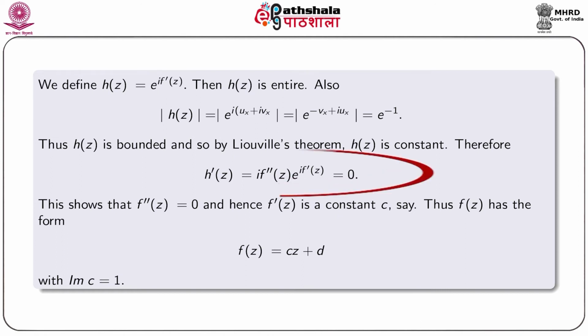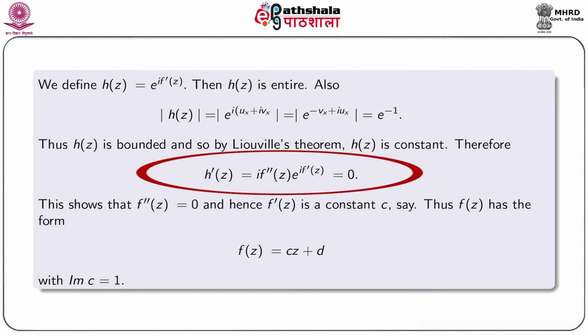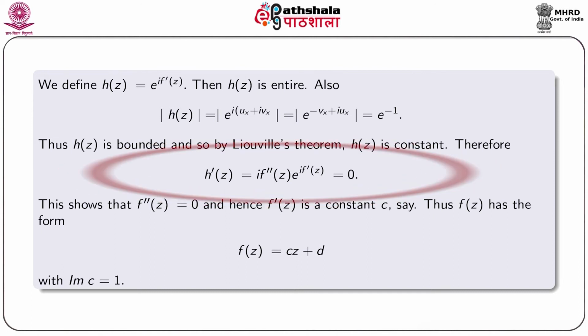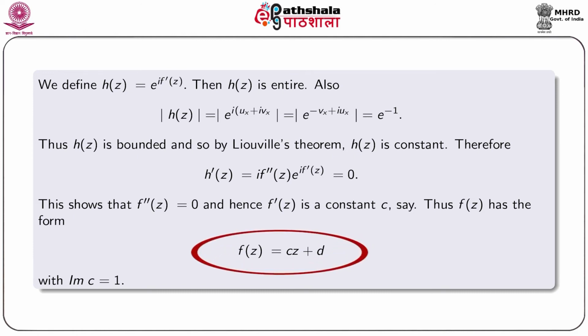Therefore, h dash z is equal to 0. That means i f double dash z into e to the power i f dash z is 0. This shows that f double dash z equals 0, and hence f dash z is constant. Suppose f dash z equals c. Therefore, f(z) has the form f(z) equal to cz plus d with imaginary part of c equal to 1.